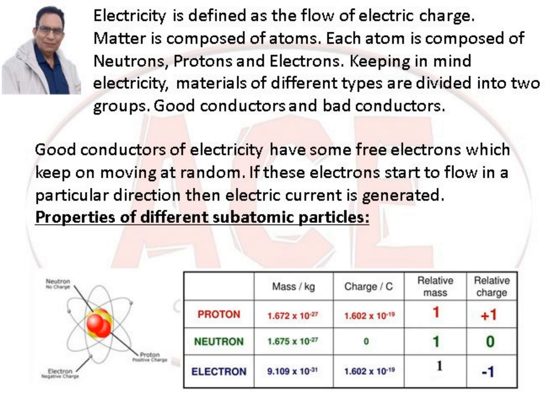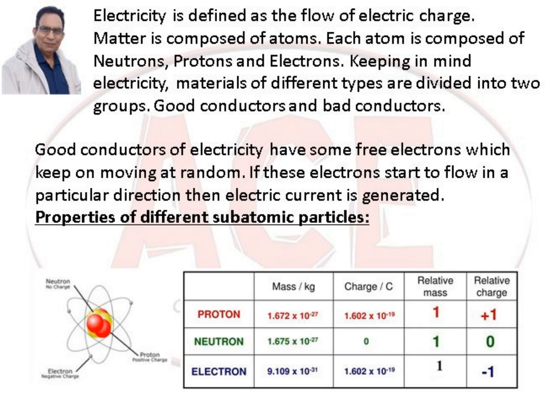Properties of different subatomic particles. Proton has mass 1.672 into 10 to the power minus 27 and charge 1.602 into 10 to the power minus 19. The relative mass is 1 and relative charge is positive 1. Neutron has mass 1.675 into 10 to the power minus 27. Charge is 0 and relative mass is 1 and relative charge is 0.